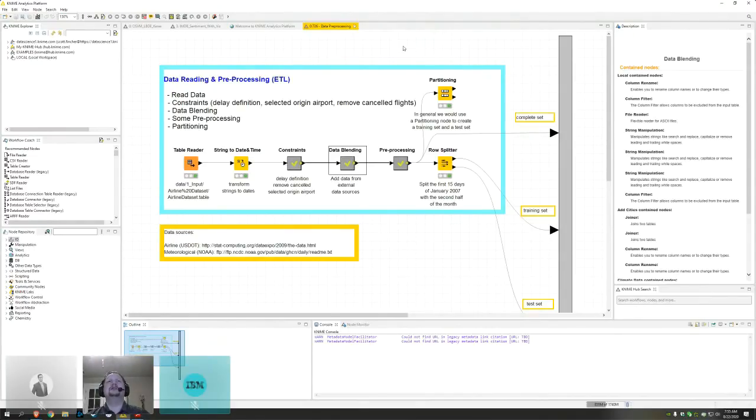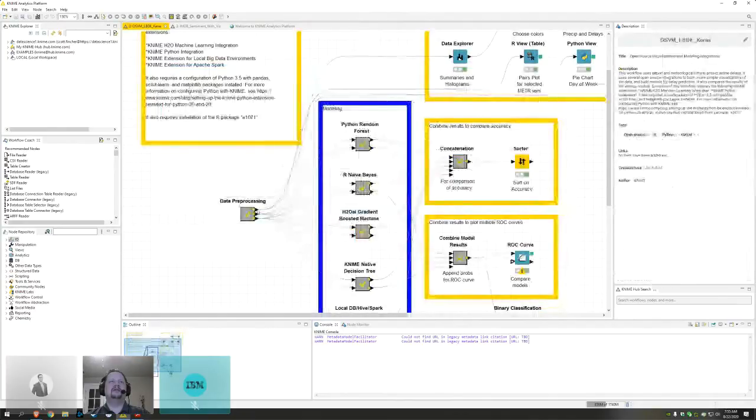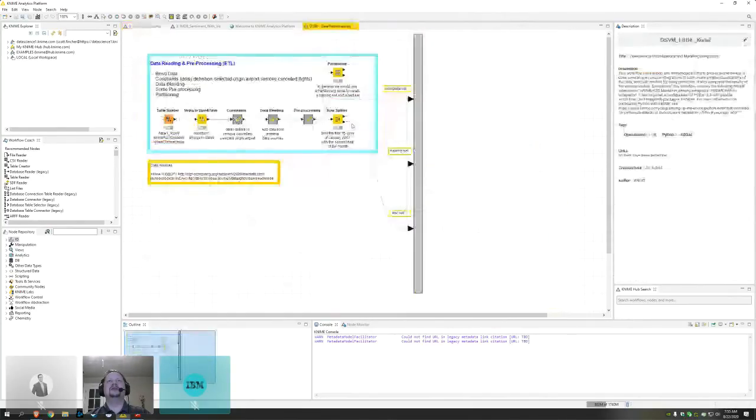So let me get on to the next bit here where we're actually building some models. If we take what's coming out of this data processing node, I have 3 output ports. I have my complete data set coming out of the top, and a training set and a test set on the bottom. I split the training and test set using the row splitter because we're going to take the first 15 days of January 2007 as our training set, and then the latter half of that month as our test set.